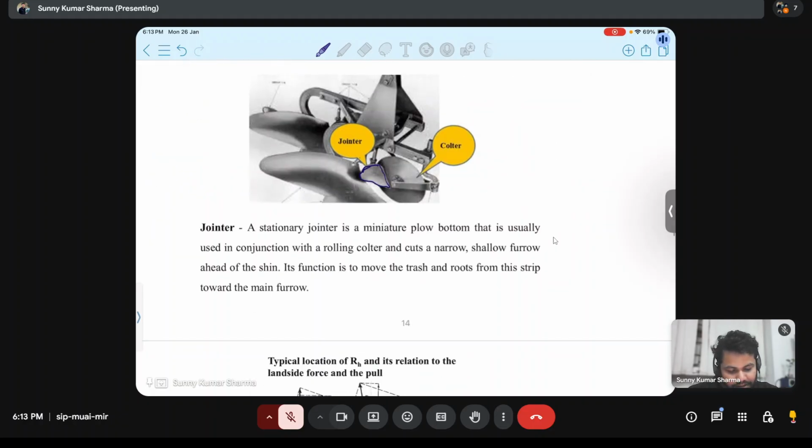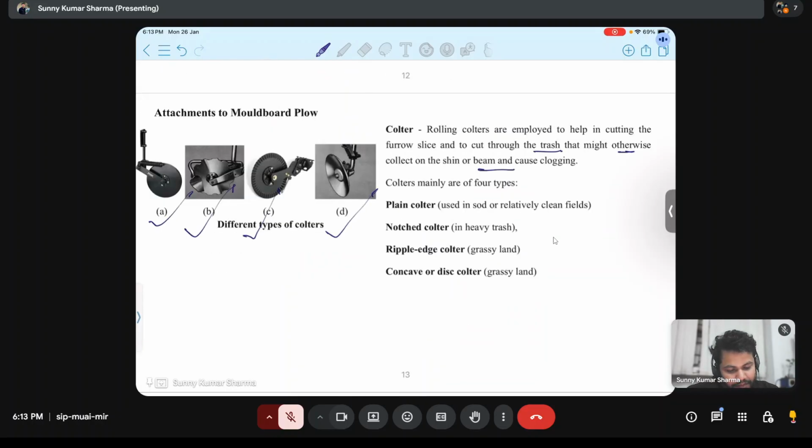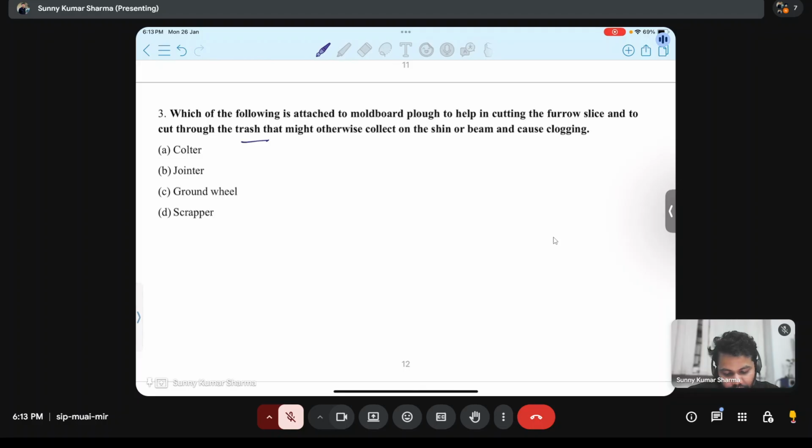And this is jointer. This jointer acts as a miniature plow bottom, and that is usually used in conjunction with the rolling coulter. If coulter is there, jointer will also be there. It cuts a narrow shallow furrow ahead of the seam. Its function is to move the trash from this strip towards the main furrow. So for this, the answer will be coulter.